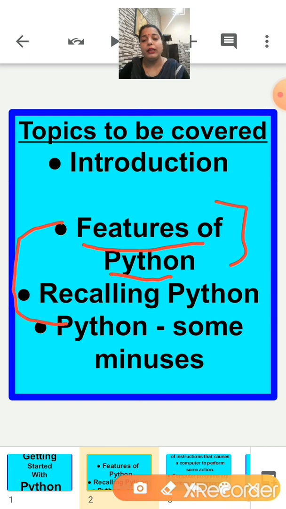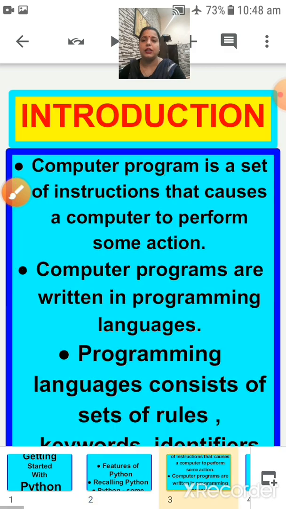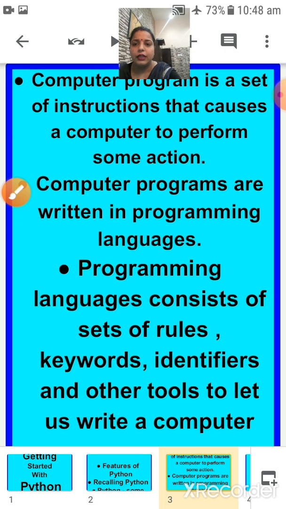Now in the last we are going to discuss the minuses of Python, meaning the disadvantages of Python. What are the disadvantages of Python? We are going to discuss that. After that, we will end this video, and in the next part we are going to take the rest of the part. Only one or two topics are left afterwards, and we are going to discuss the exercises also. Okay, so let's start with the introduction.